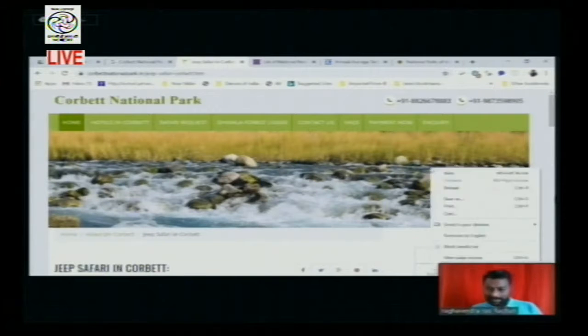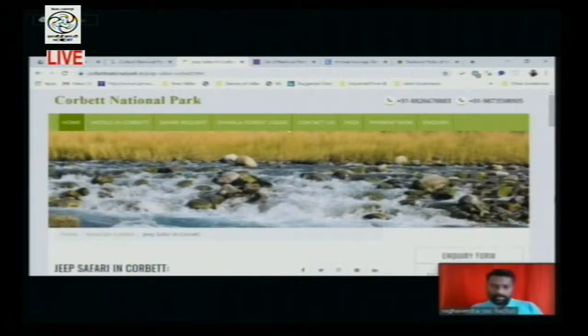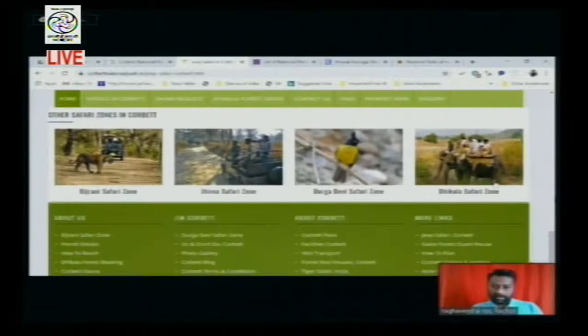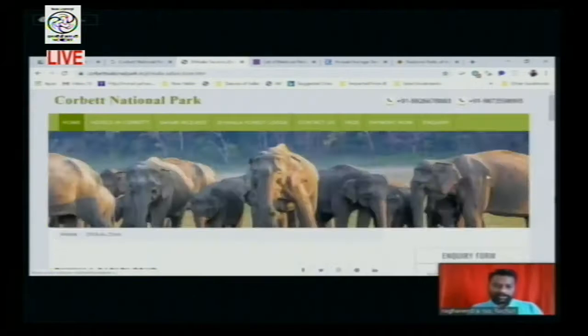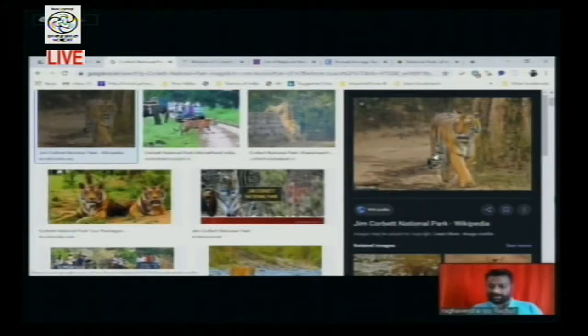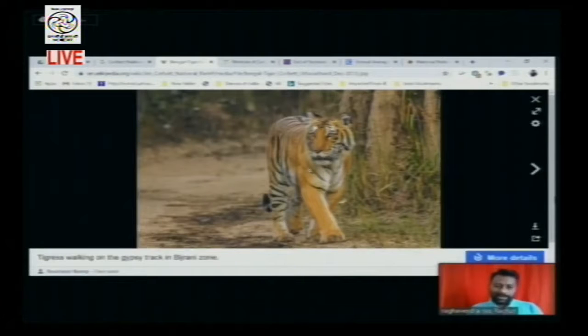So right click. Basically it is not giving the image coordinates. So it is taking to a different one, but what we need to do is select an image by taking it from Wikipedia. This is the tiger picture taken from Jim Corbett. So click on it, and now once again click on it, because this URL is not the actual address of this.